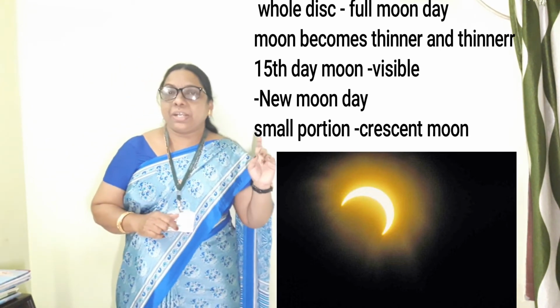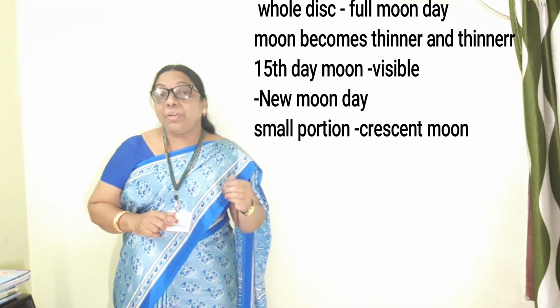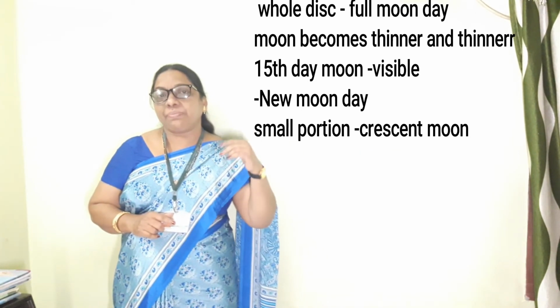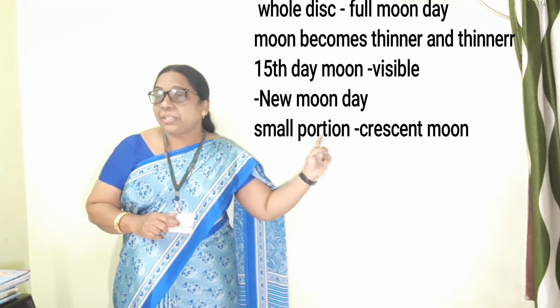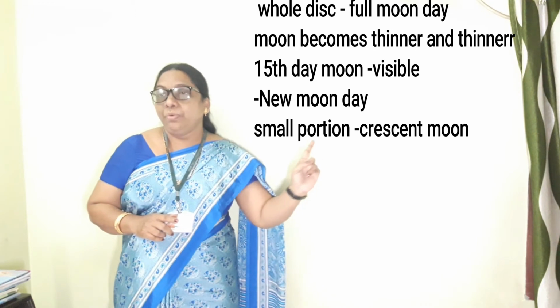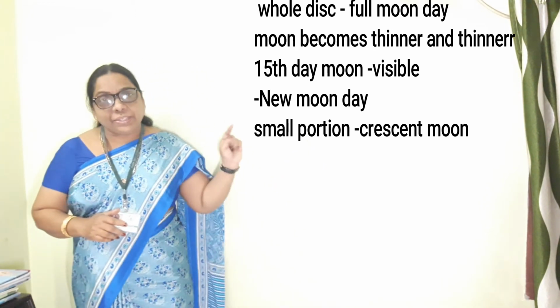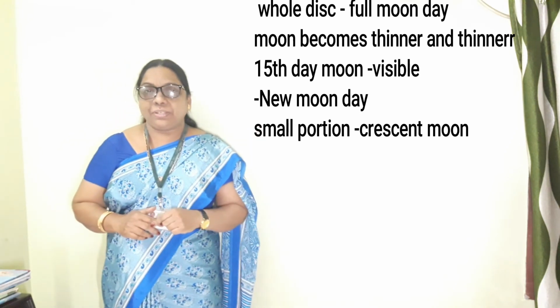The day is called new moon day. What is that day called? The full moon day. After 15 days we can see that the moon is not visible. That is called a new moon day. After the new moon day, the next day, again a small portion appears. That is called a crescent moon.